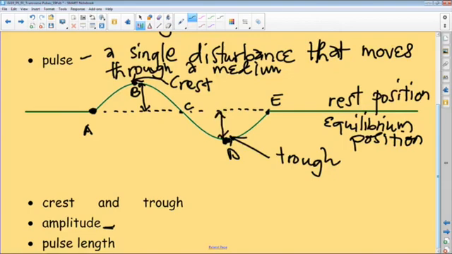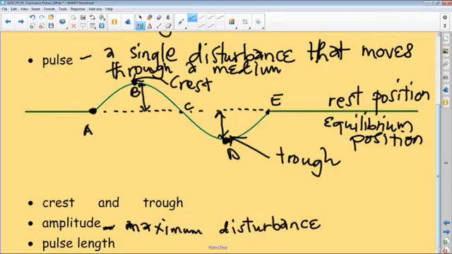In other words, the distance from the rest position to point B is the same as the distance from the rest position to our trough. So the amplitude is the maximum displacement, the maximum disturbance.